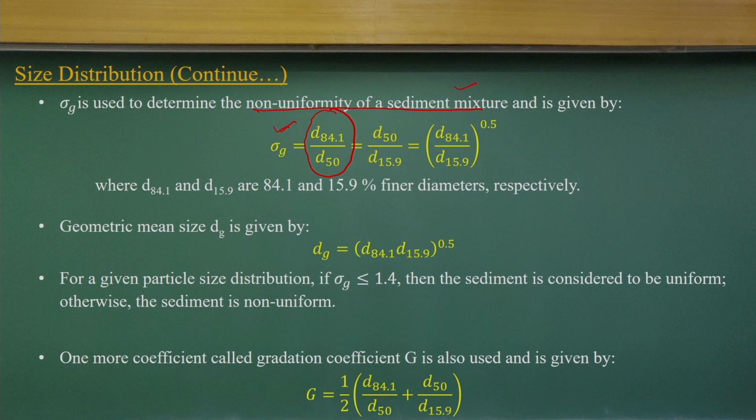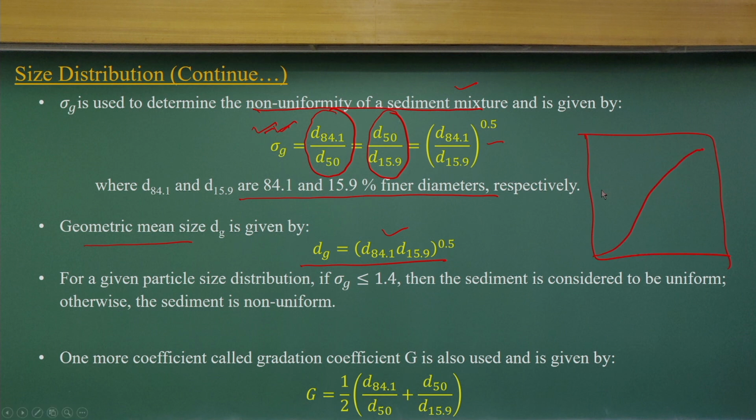So the particle size for the 84% finer and the particle size for the 50% finer, which we can get from the particle size distribution curve, you can write as d50, d15 and so on. You can compute these finer diameters. You can then find out the geometric standard deviation, which is in terms of d85. So that means again I have to draw it.